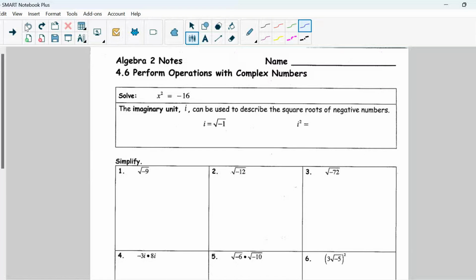We are performing operations with complex numbers, which is where we are introducing a whole other set of numbers. And we will see complex numbers anytime we take the square root of a negative number, okay? So in this case here, we have x squared equals negative 16. If we were trying to solve for x, we would have to take the square root of negative 16. So if we were to take the square root of a negative, we would have no solution